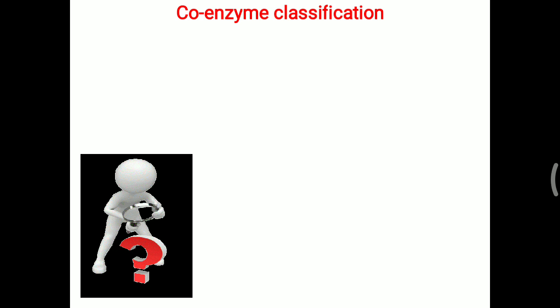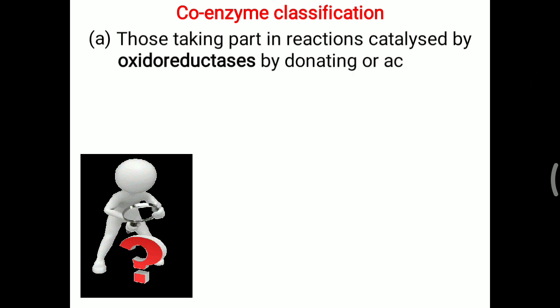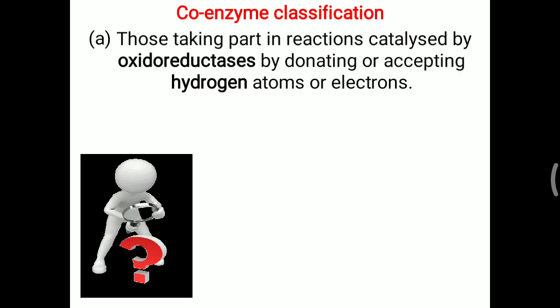Further, coenzyme classification, like enzyme classification, is sometimes asked in the Viva. One group is those taking part in reactions catalyzed by oxidoreductases by donating or accepting hydrogen atoms or electrons. Oxidoreductase is the first class of enzyme, and in this reaction hydrogen is accepted or donated. Those molecules helping in this type of reaction are considered one type of coenzyme classification, sometimes called a group of coenzymes. So one group of coenzymes is related to oxidoreductase.